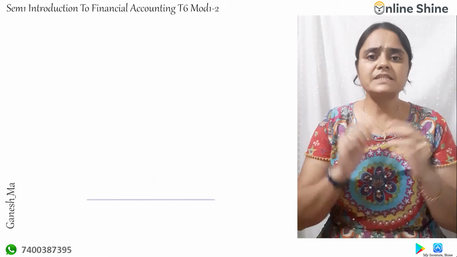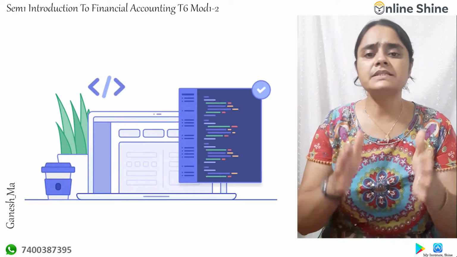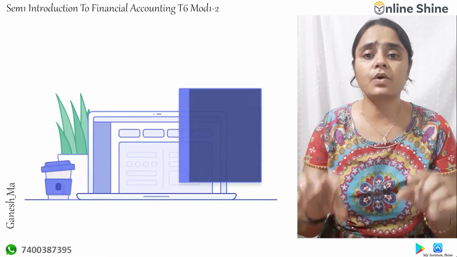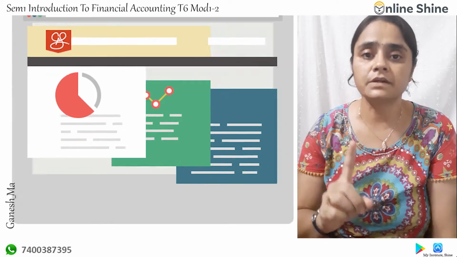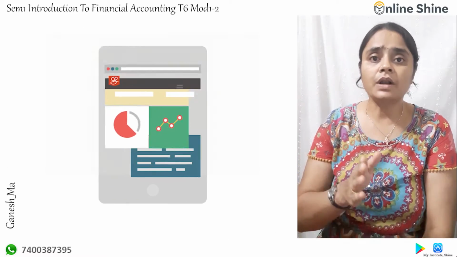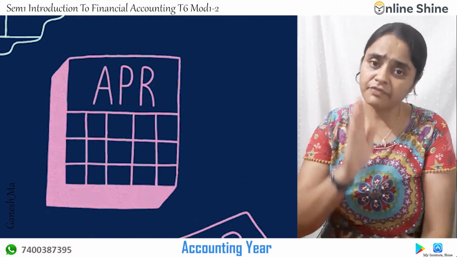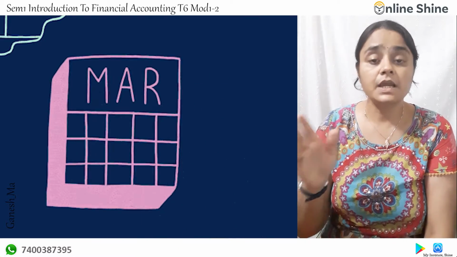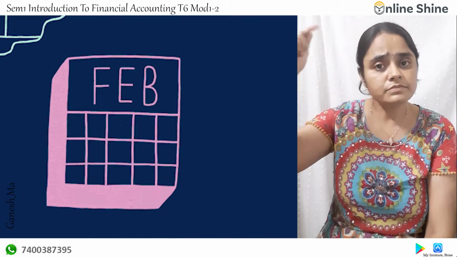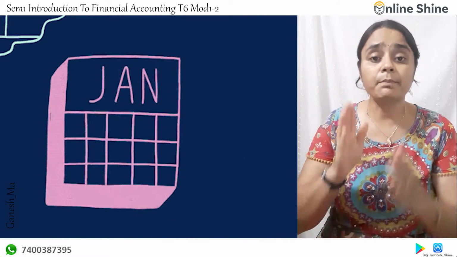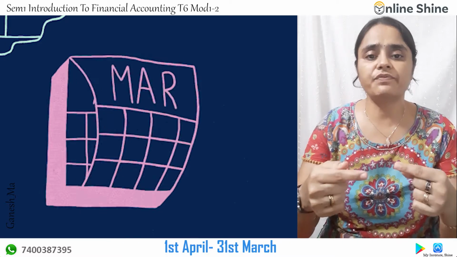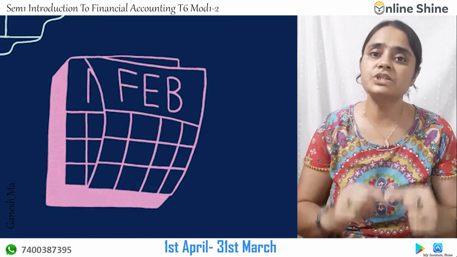Now, all these business transactions, all these assets, liabilities, income, expenses are going to be recorded for an entire 1 year. And that 1 year is called an accounting year. Now, when I say 1 year or accounting year, definitely it is 365 days. But it does not start from January 1 to 31st December. But it starts from 1st of April and ends on 31st of March every year.